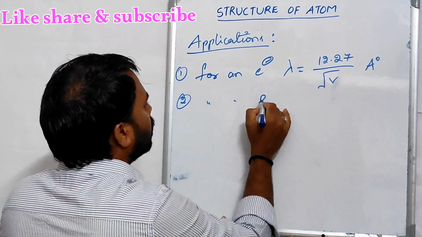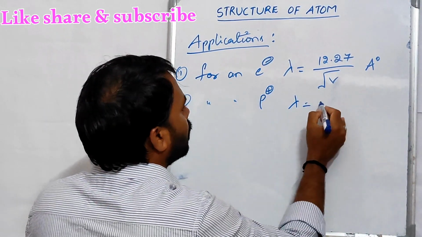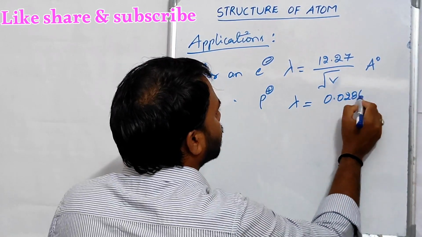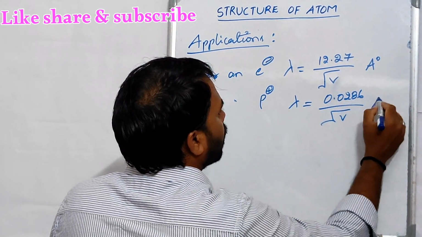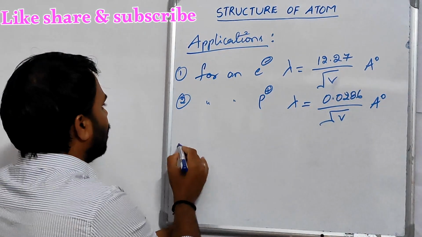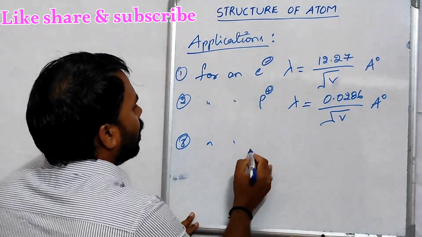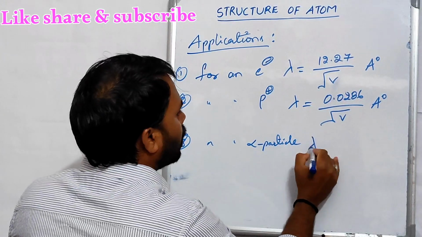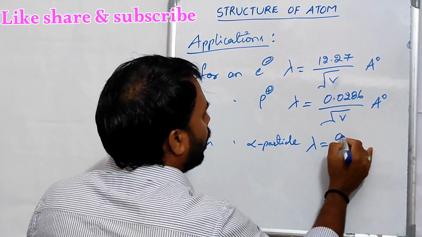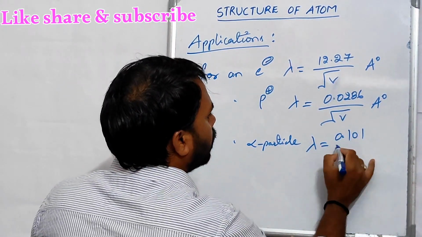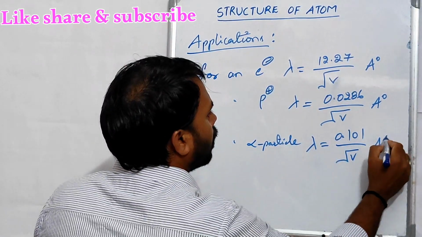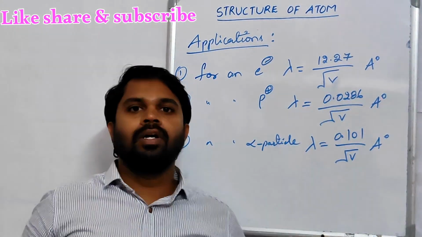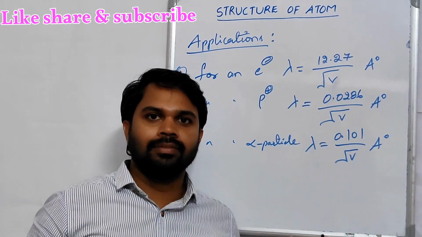For a proton, de Broglie's wavelength is equal to 0.0286 by root of V angstroms. For an alpha particle, de Broglie's wavelength is equal to 0.101 by root of V angstroms. Here, V is the voltage applied to the charged particle.